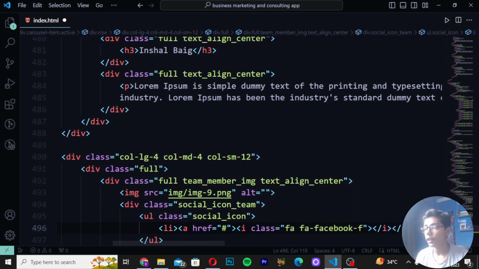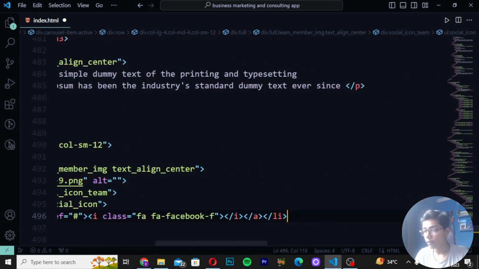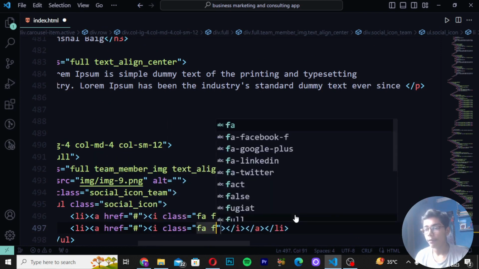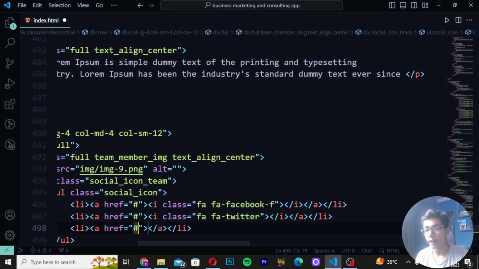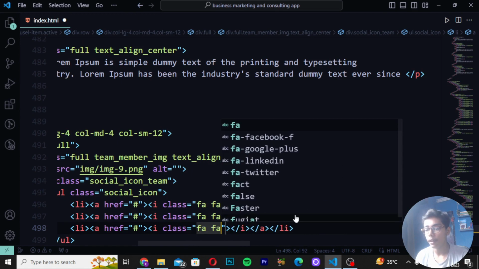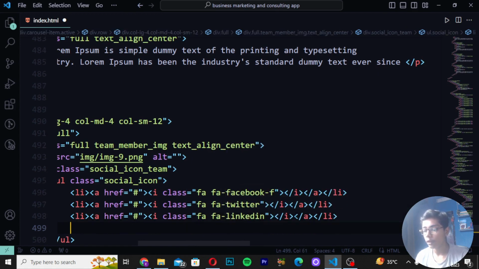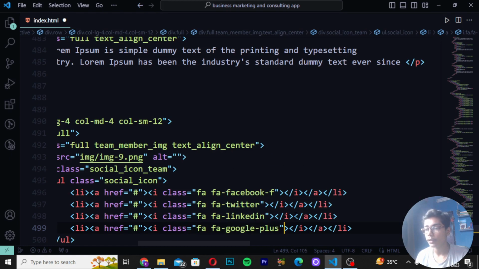Then when you just done that, here simply you have to just move down again. So here I will be now moving down li a tag i tag class fa fa-twitter. Then you have to now just move down li a tag i tag, then write here class fa fa-linkedin. Then here you have to just move down li a tag, right here i tag class fa, and I will be now just writing here google-plus.